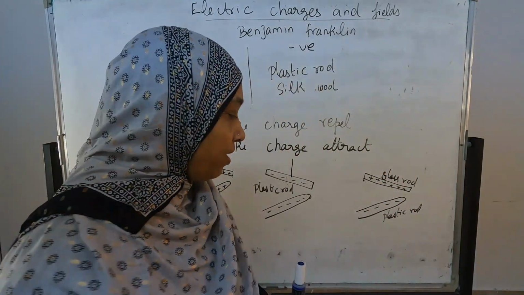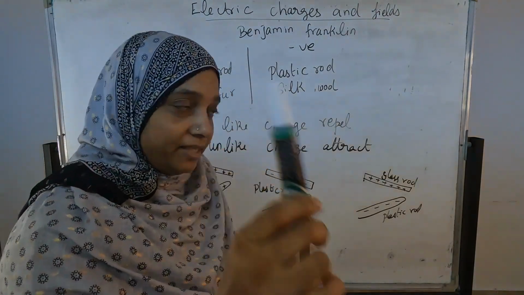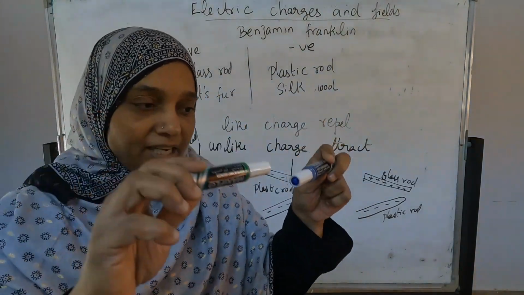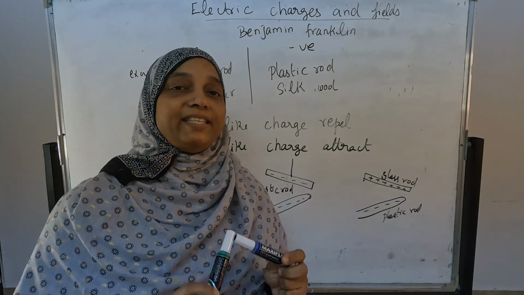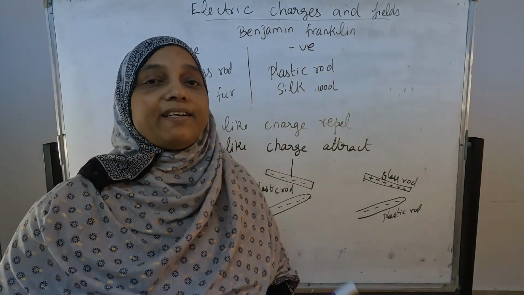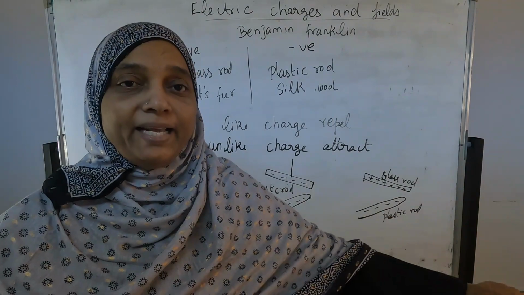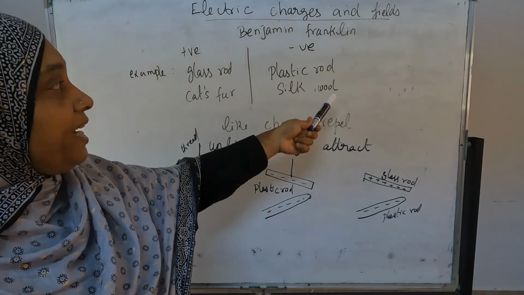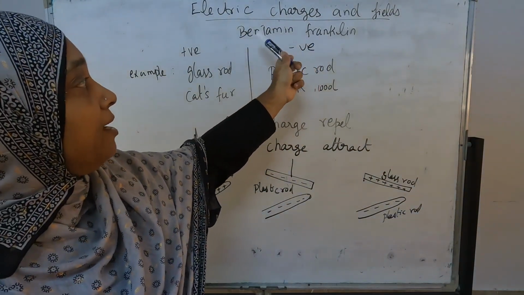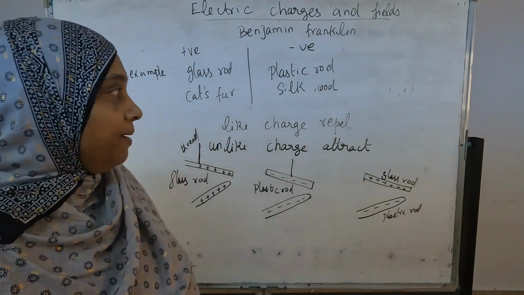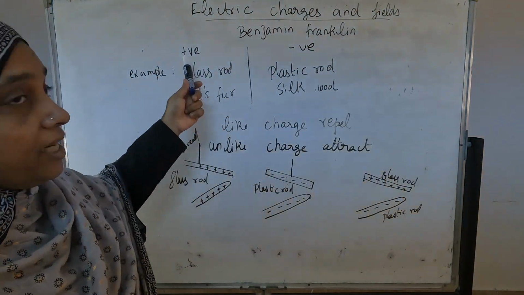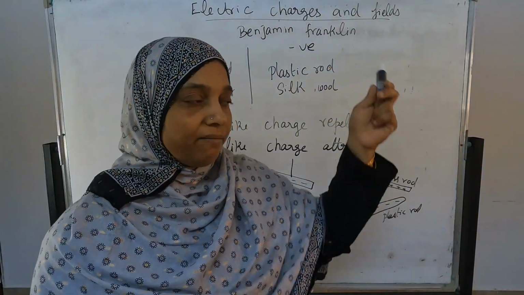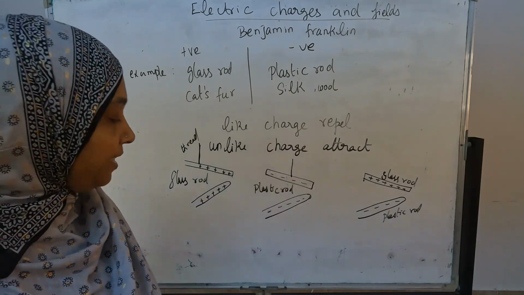Now this glass rod, which we kept earlier, and this plastic rod, we are bringing together, and that time they attract each other. So unlike charges attract each other, like charges repel each other. From this experiment they are proving that. The person who named positive and negative was Benjamin Franklin. Some basic questions: glass rod with cat's fur, which charge will it produce? Positive. Plastic rod with silk or wool, which charge will it attain? Negative charge. Keep this in mind.